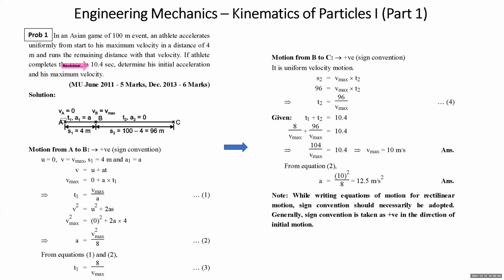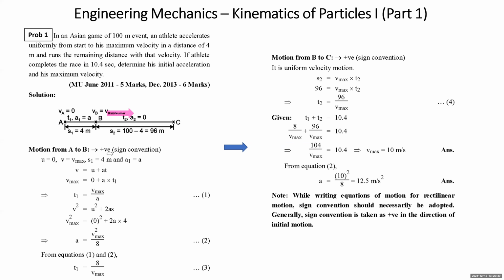Now I'm saying that T1 is the time period of the first segment, T2 is the time period of the second segment. A1 is the acceleration that is equal to A for the first segment. In the second segment, acceleration is 0. Now motion from A to B. This segment of the motion is at constant acceleration.